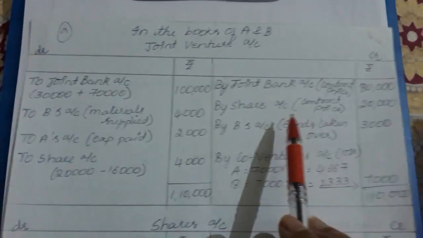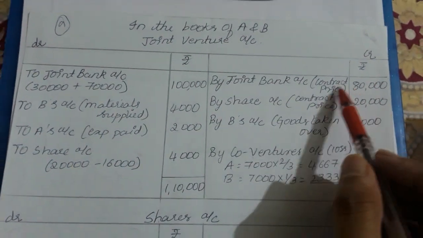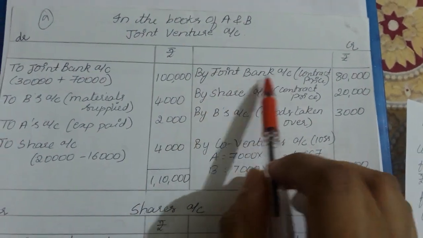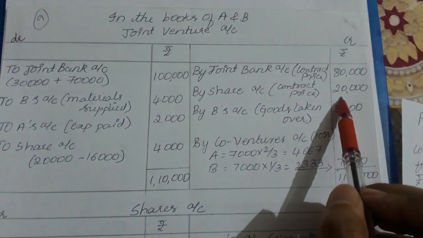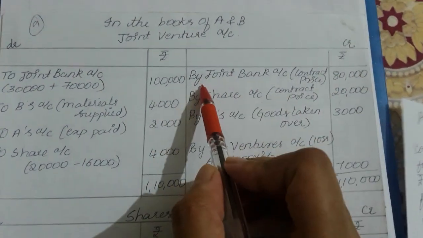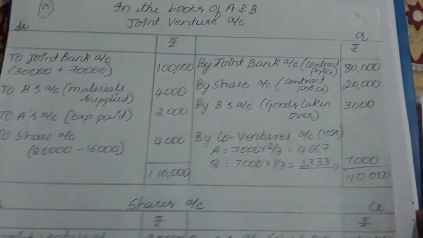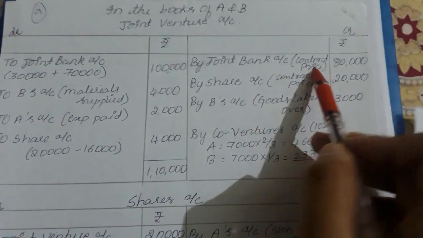So all the incomes: from the contract price we got 80,000 in cash. Cash will be deposited in the bank, that is the joint bank. So by joint bank account 80,000, by shares account 20,000. These are the two incomes according to the first point. So in the joint venture account we credit 80,000.